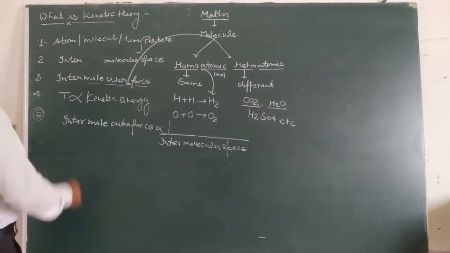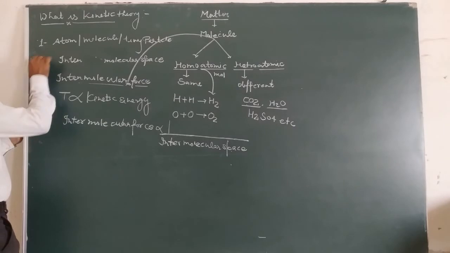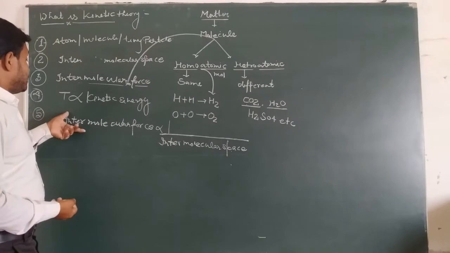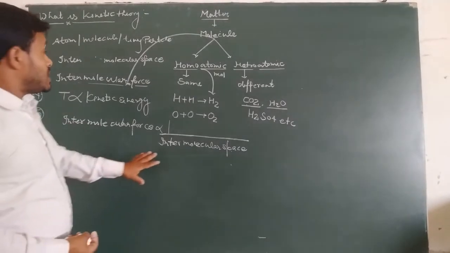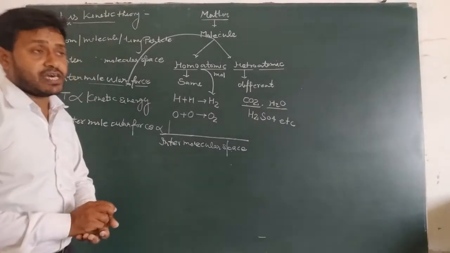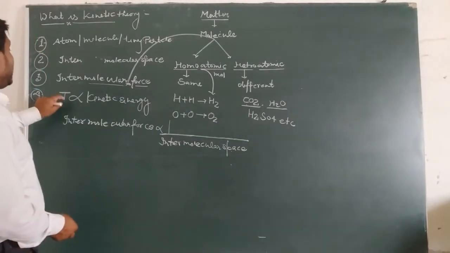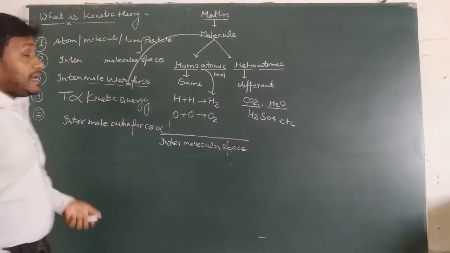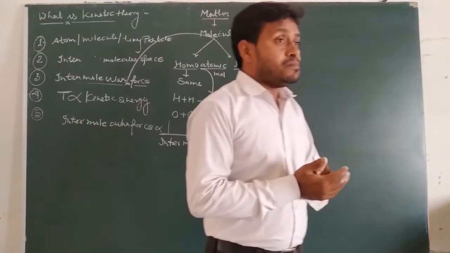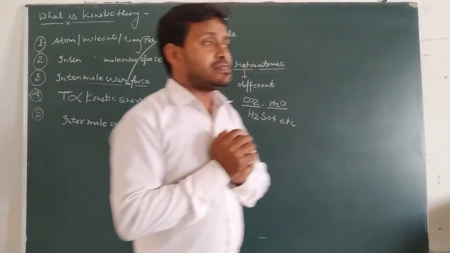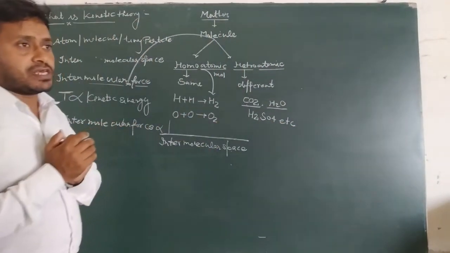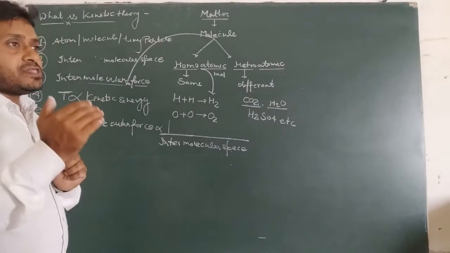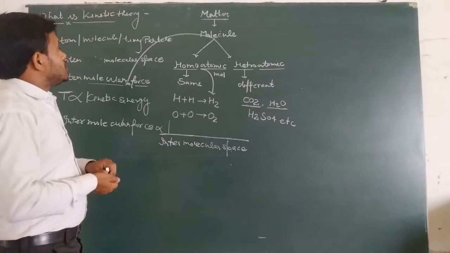So we can say that matter depends on molecular force, space and temperature. If the motion increases, the kinetic energy increases. If the temperature decreases, the kinetic energy slows.